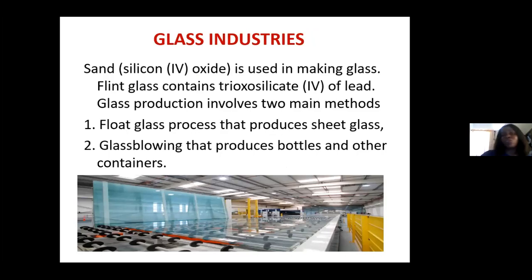So glass production involves two main methods. We have the float glass process that produces sheet glass. And we also have the glass blowing that produces bottles and other containers. Okay. And in the science lab, we have glassware, which can be used to store chemicals. We also have glass bottles for preparing chemicals. And then we also have the float glass that is used for making sheet glasses. And these sheet glasses are used for making windows, glass doors, and so on. Okay. So that is it about the glass industry.